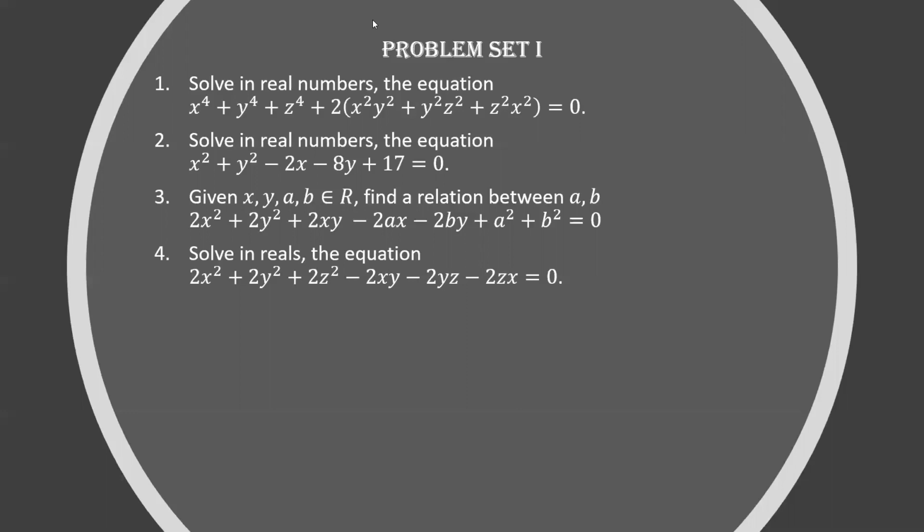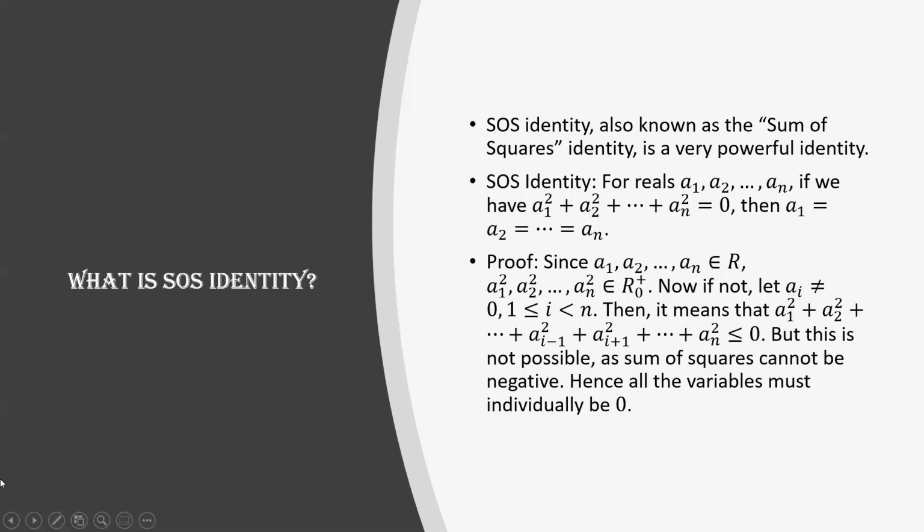Okay, for someone who wants the SOS identity, I'll go back for a minute, but I won't go into the proof. What the SOS identity states is: for real numbers a1, a2, till an, if a1 square plus a2 square plus etc. till an square is equal to 0, the sum of squares is 0, then all the numbers have to be equal to 0. a1 equal to a2 equal to etc. till an is equal to 0.